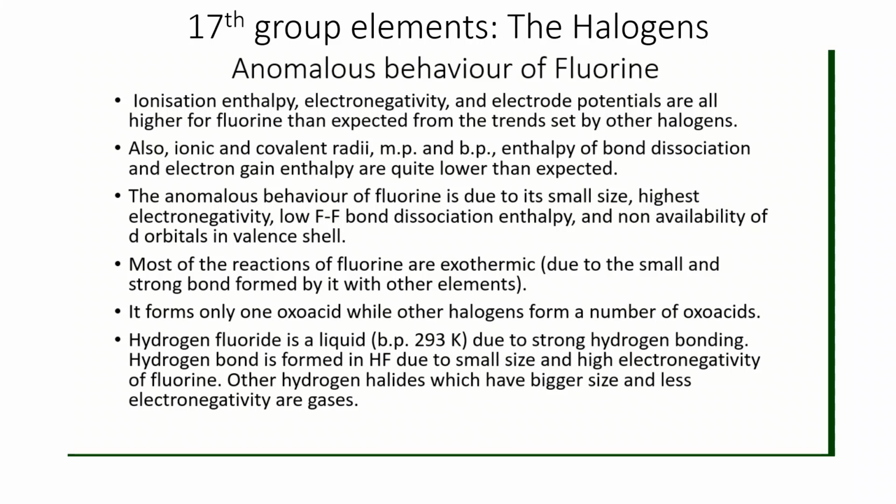So hydrogen fluoride is found in liquid state and shows hydrogen bonding.